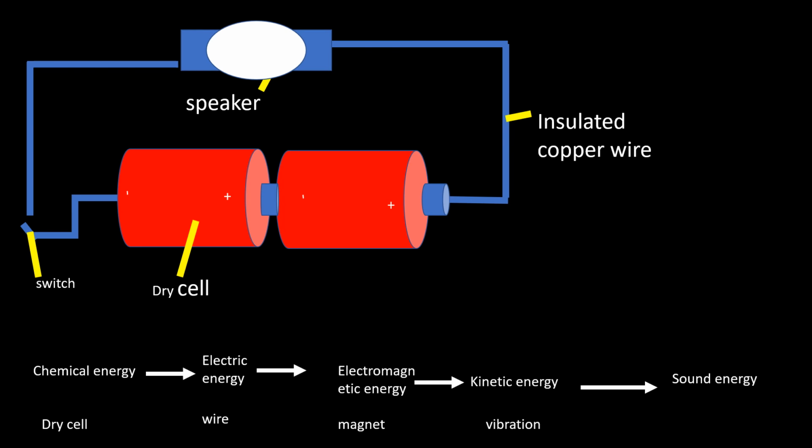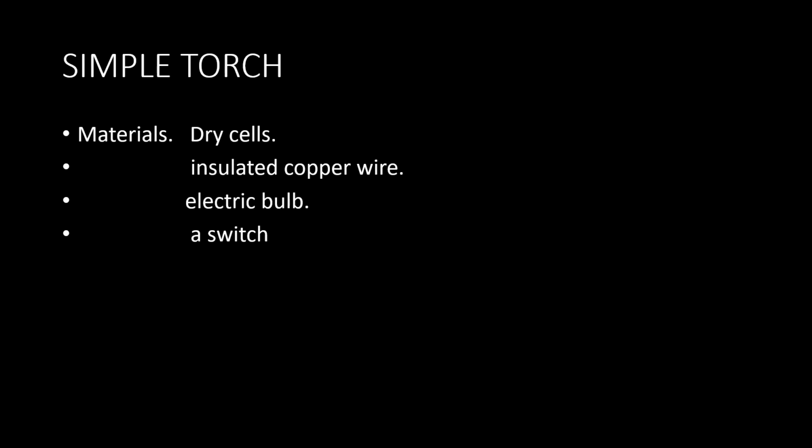We move on to another level of energy transformation, and this one is energy transformation in a simple torch. So which materials am I supposed to collect and assemble? So we collect dry cells, insulated copper wire, electric bulb, and a switch. When discussing energy transformation in a simple torch, we require the following materials: the dry cells, insulated copper wire, electric bulb, and a switch.